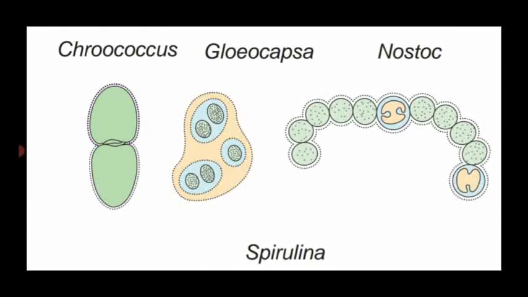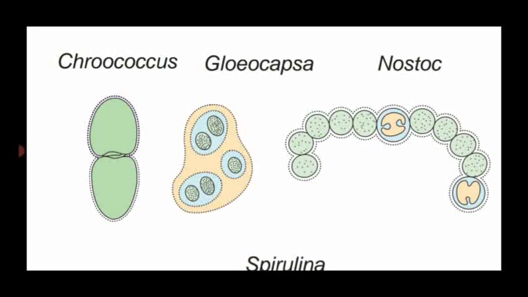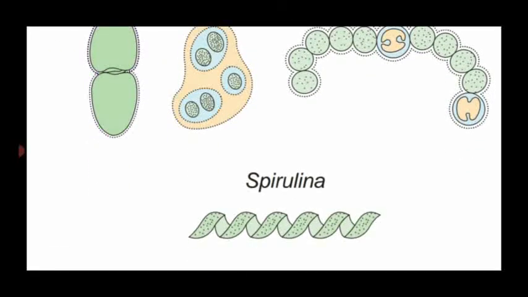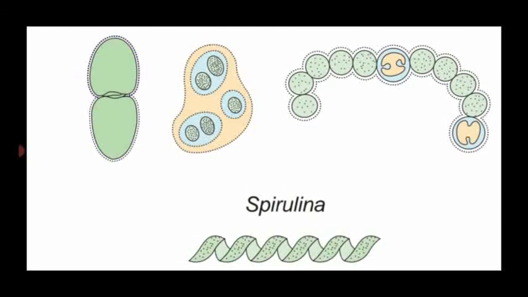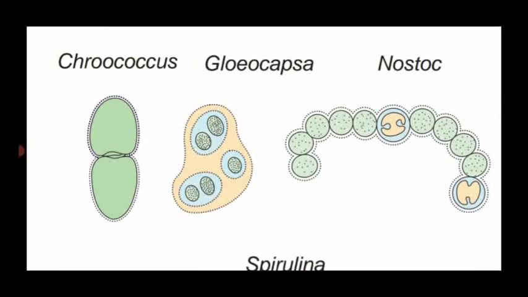So first one, they are living as an individual. Second one, they are living in the form of a colony. Third one, it is in the form of a filamentous structure. Another one, Spirulina, is in the form of a spring shape or spiral shape. The upper 3 ones are Chroococcus, Gloeocapsa and Nostoc.